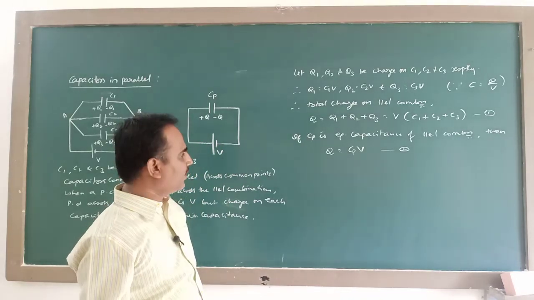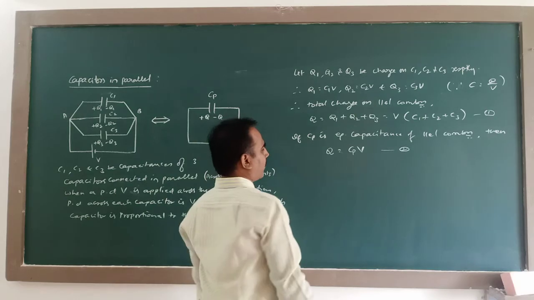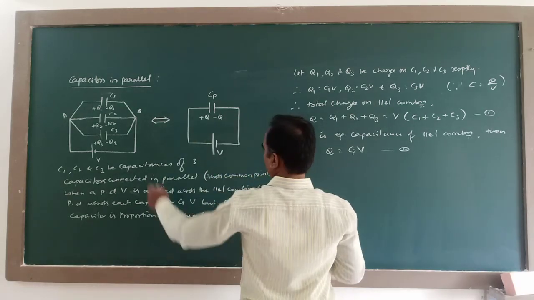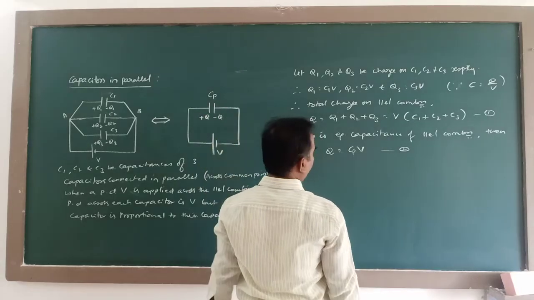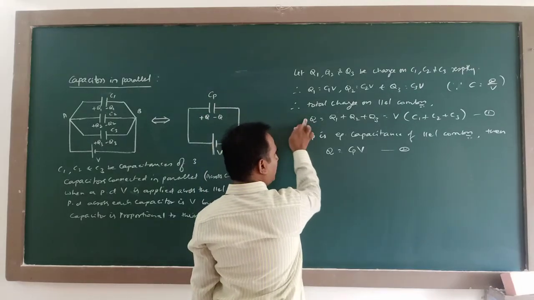Charge on the parallel combination is Cp into V. Since parallel combination and equivalent capacitor produce the same effect, this charge should become equal to this charge.